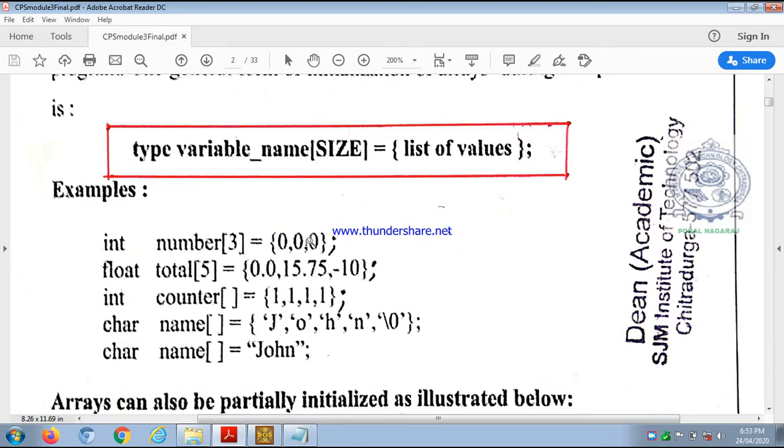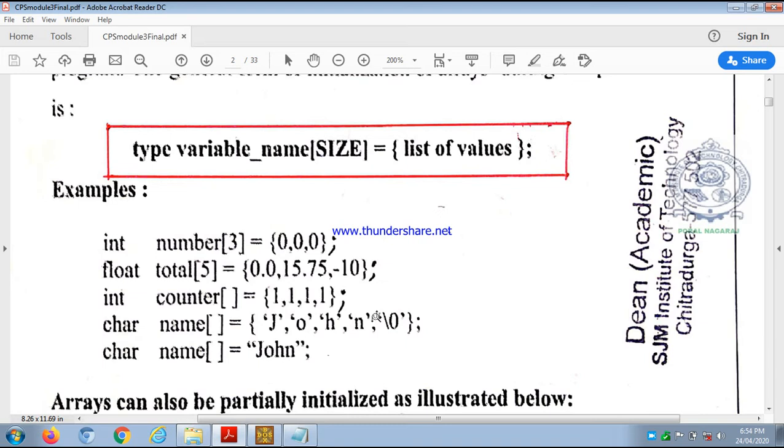First one is complete initialization. Second one, float total of 5, is partial initialization, because the size is 5 and only 3 elements are initialized. And third one is initialization of array without size, because we have not specified any size. Then obviously the number of elements that we have specified in the list of values will be the size of the array.